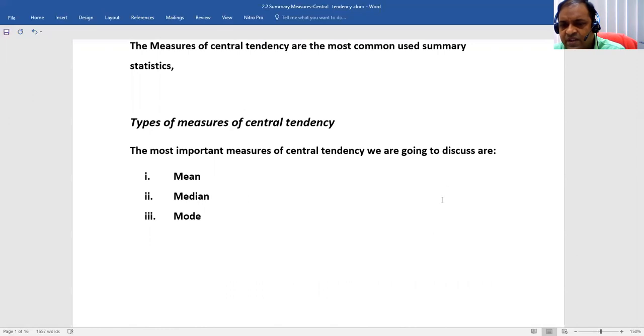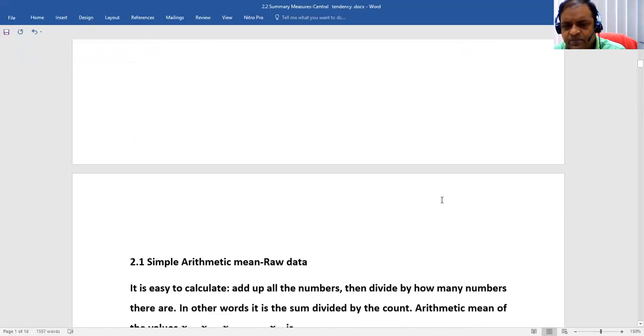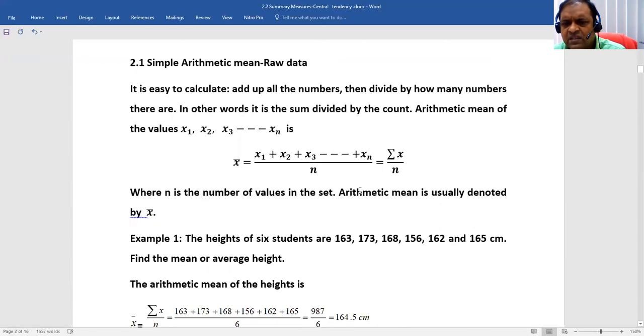We will emphasize these three measures. We already learned quartiles. Quartile is also one type of summary measure in statistics. Let us learn first of all simple arithmetic mean from the ungrouped data.